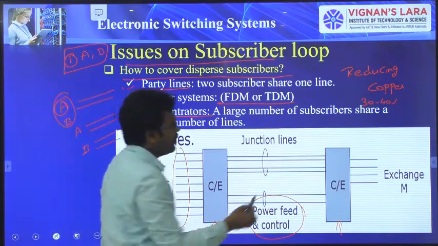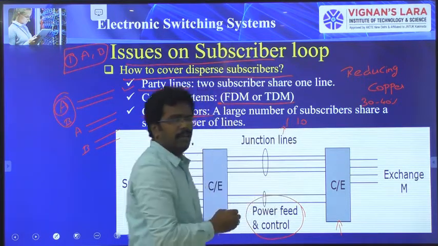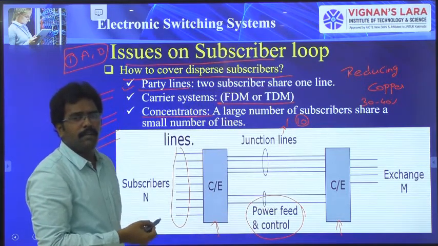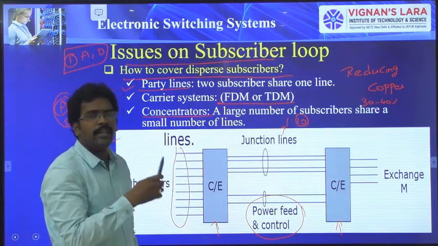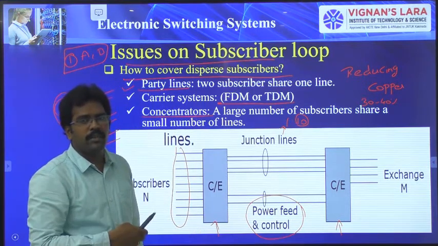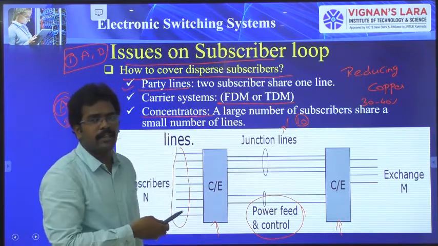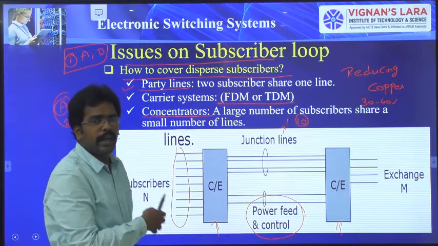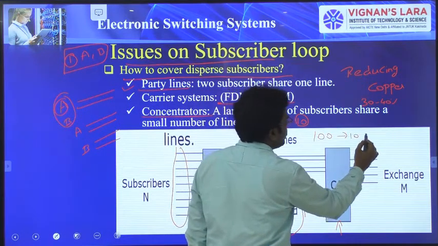So the idea here is to accommodate one junction for 10 subscribers. As we know, the number of calls originating is very less. So for these 10 subscribers, if you provide 10 lines, unnecessarily we are wasting the copper wire. The main objective here is to reduce the copper wire. Since the time for originating calls is less, these 10 subscribers may not make calls simultaneously. So the idea here is if I am having 100 subscribers, I can use only 10 junctions.